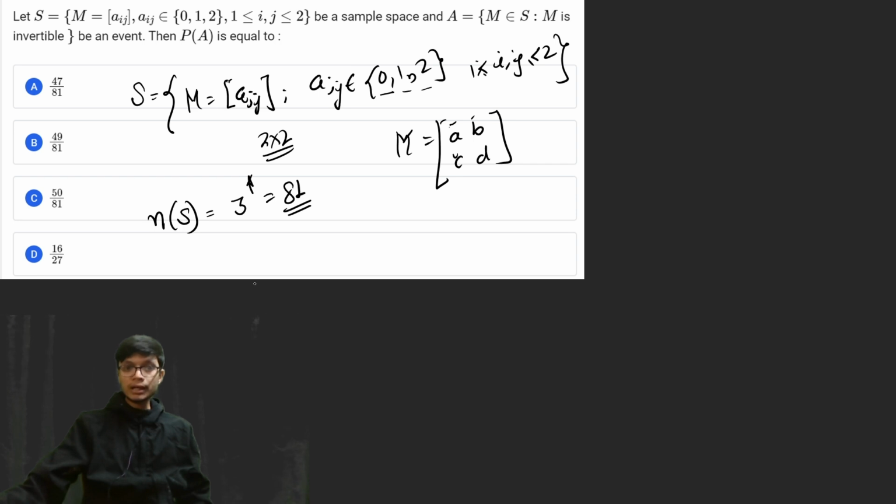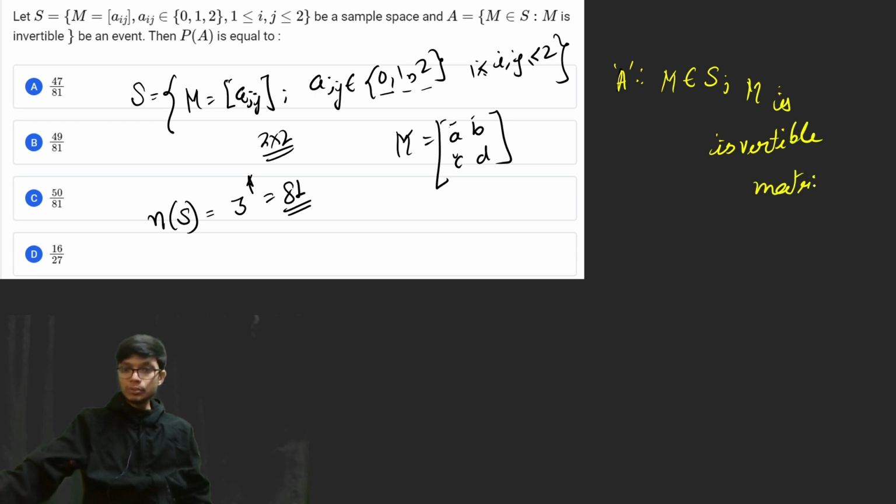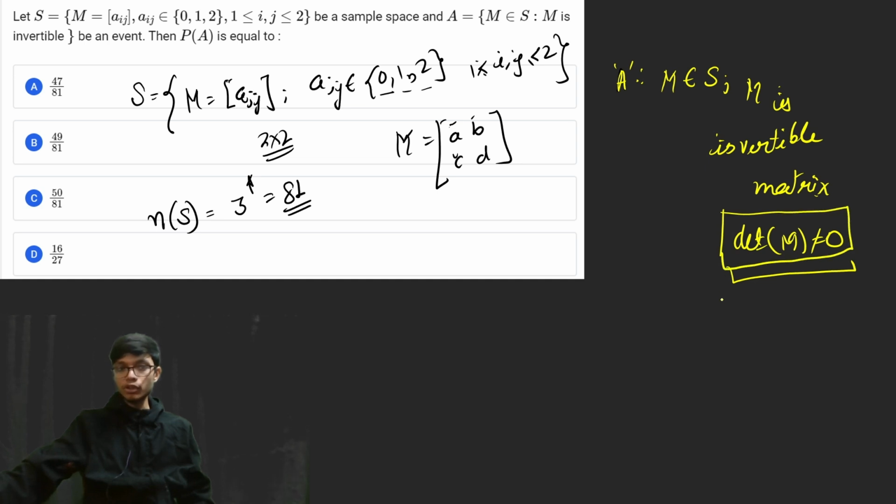Now I have to look for the event A. Event A is basically where all the matrices M belong to the sample space such that M is an invertible matrix. Okay, now what do you mean by an invertible matrix? That means such a matrix whose determinant value is non-zero. That means the inverse of that particular matrix is possible. That is only possible when the determinant value of that matrix is non-zero.